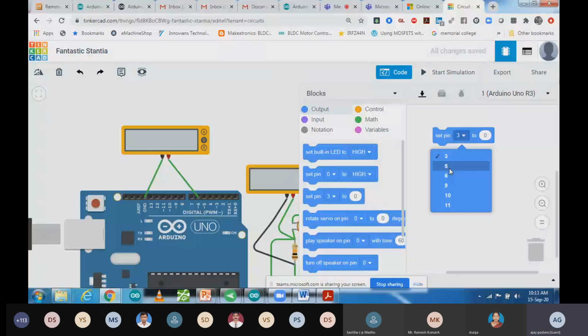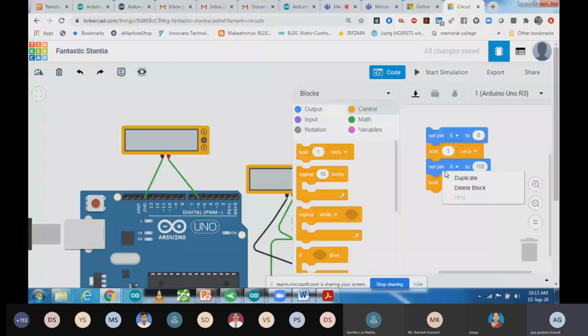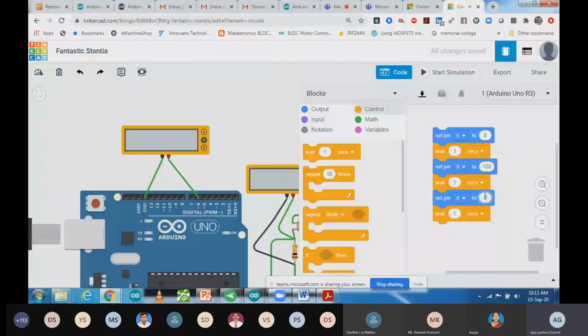Initially I want to write 0, then a delay, then duplicate it and write value 100, then duplicate, then write 200, and then duplicate, write 255. So step by step we are writing over here in the range 0 to 255.